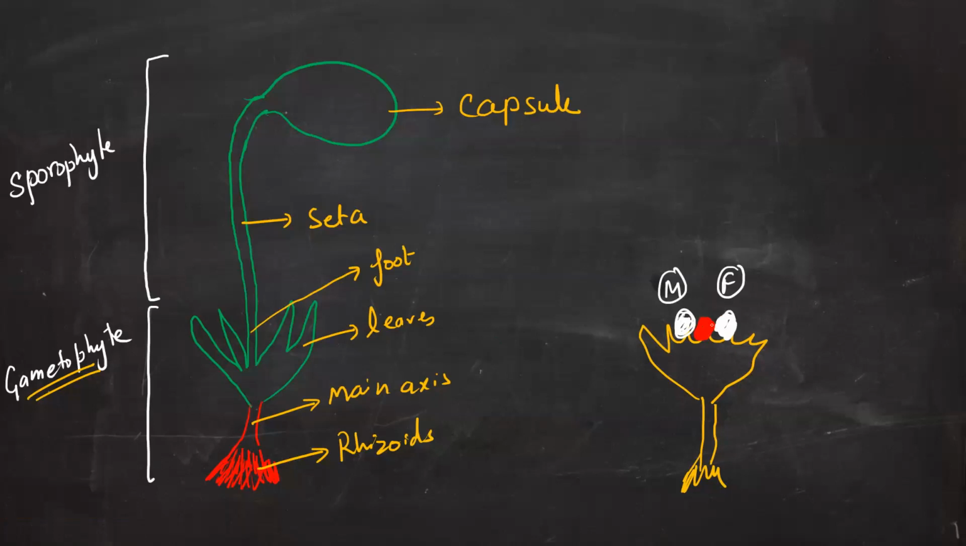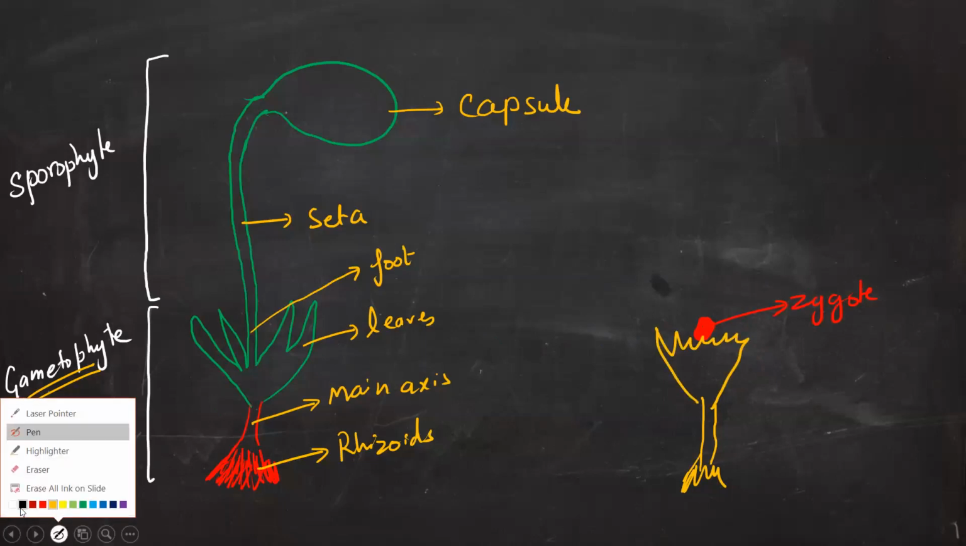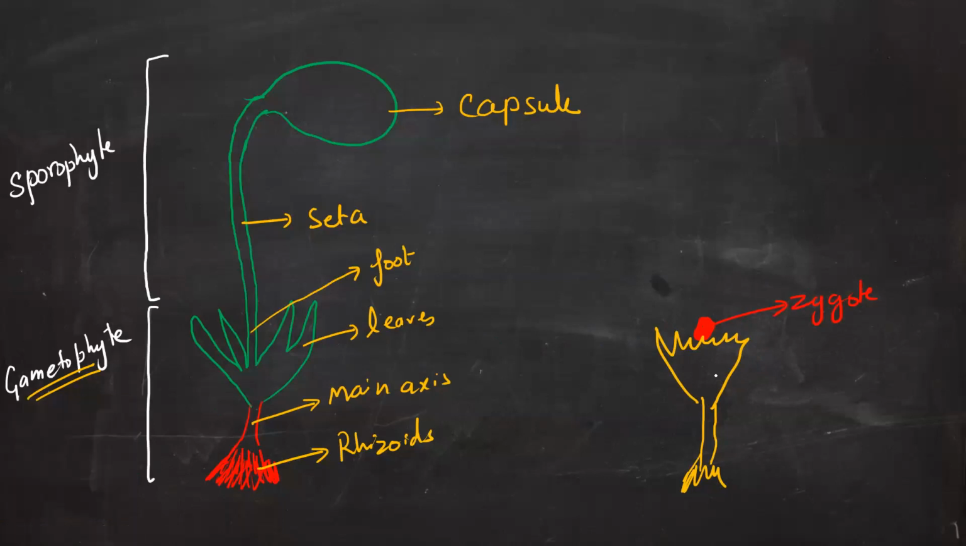Obviously, when the zygote is formed, the gametes will no longer be available, so we are going to rub them. Oh, sorry for that. So our gametophyte is also gone. Let's get it back. So here is a zygote. Now you can see that the zygote is developed on the gametophyte.